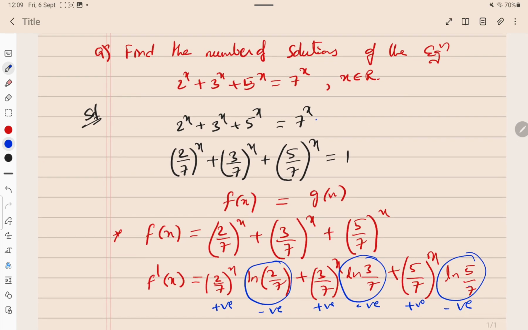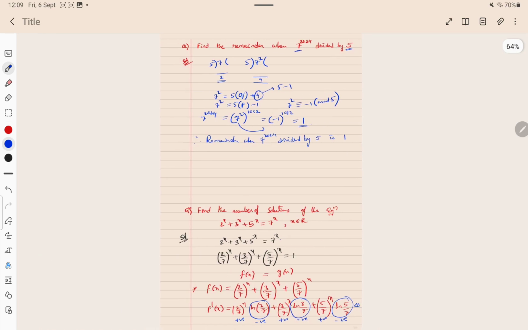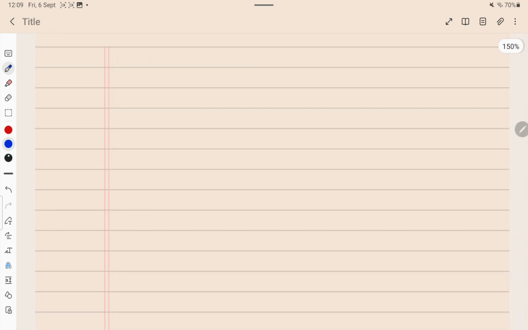So as a whole, f'(x) comes out to be negative. That means f'(x) is negative for all x, meaning f is a decreasing function.